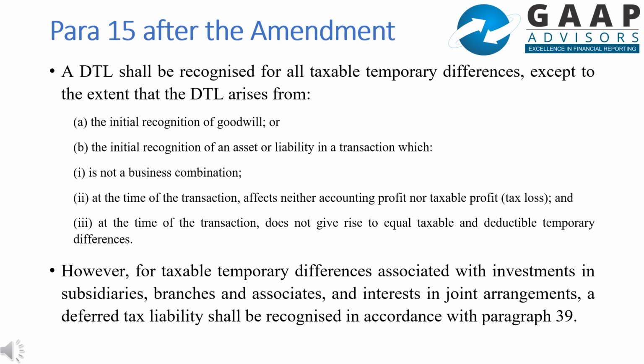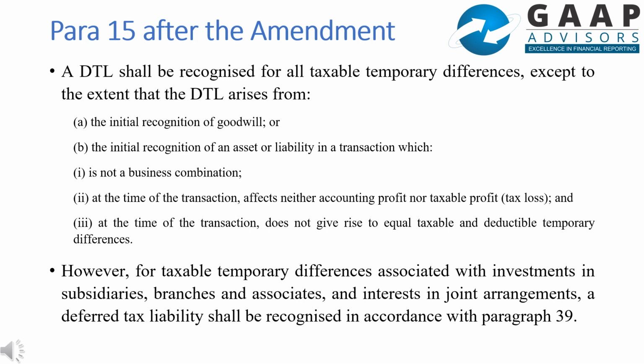This slide shows the para 15 after the amendment. So what has been amended in para 15? You can see that there is a third condition in sub condition B, which says at the time of the transaction does not give rise to equal taxable and deductible temporary differences.